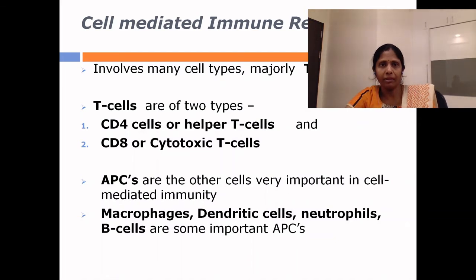Understand that B cells are responsible for the humoral immunity as well as being a major player in the cell-mediated immune response. Looking at all these, it is important to understand that both the cell-mediated immune response and humoral immune response are closely interdependent and interrelated to each other for the protection of the host.